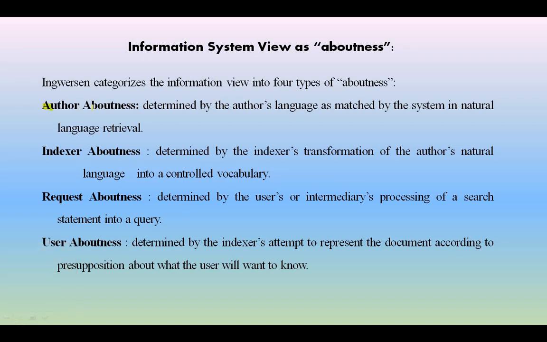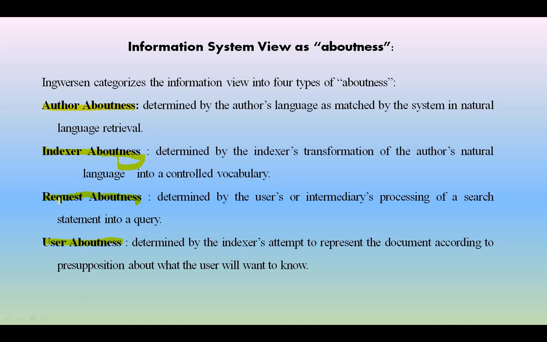The first one is the author aboutness, and the second one is the indexer aboutness. The third one is the request aboutness, and the fourth one is user aboutness. So, what all these things are, now we are going to see.